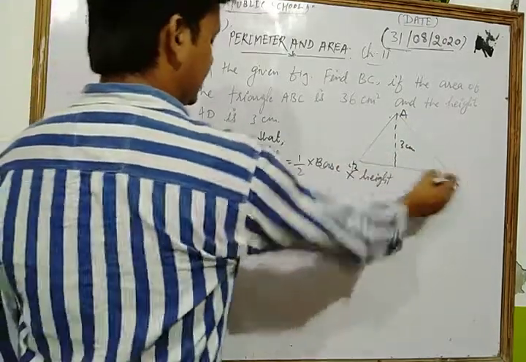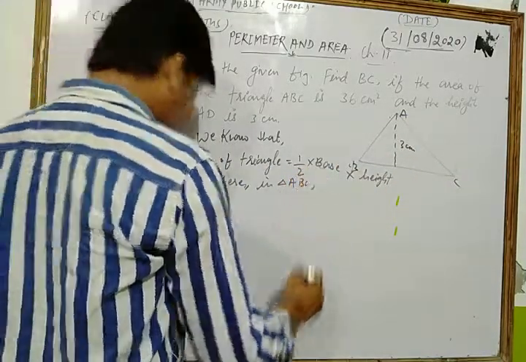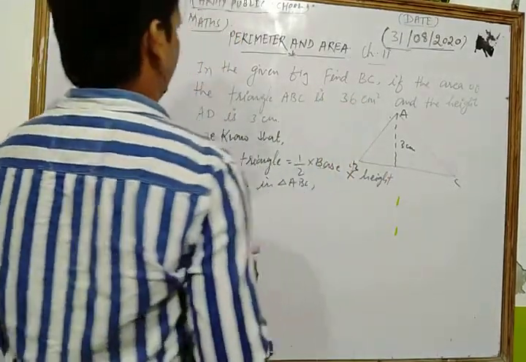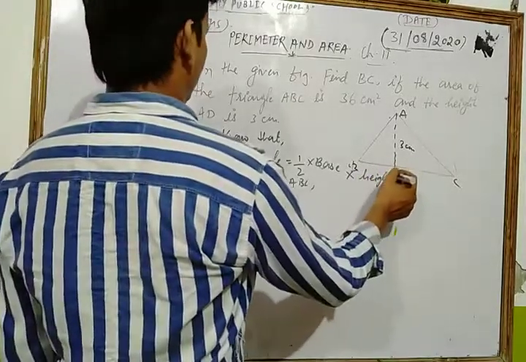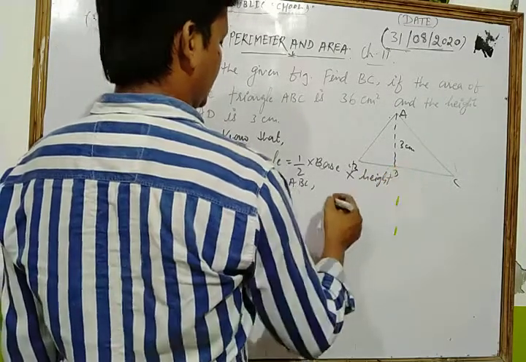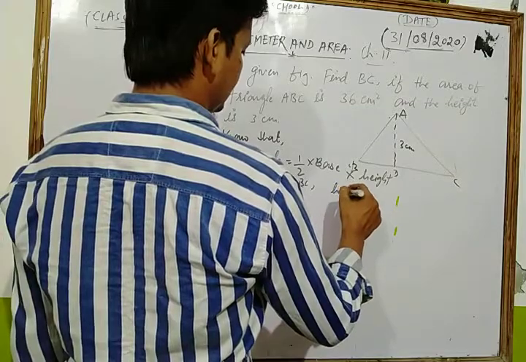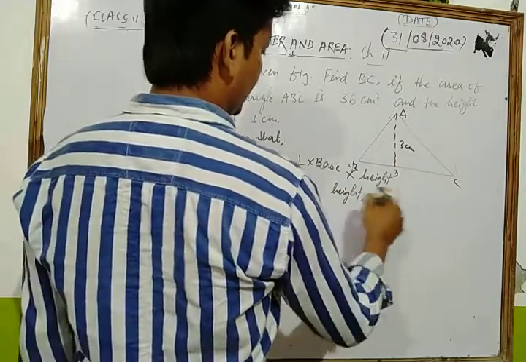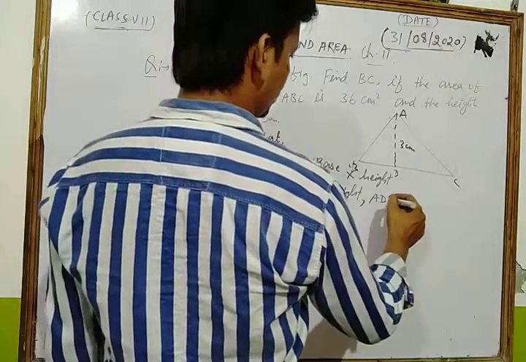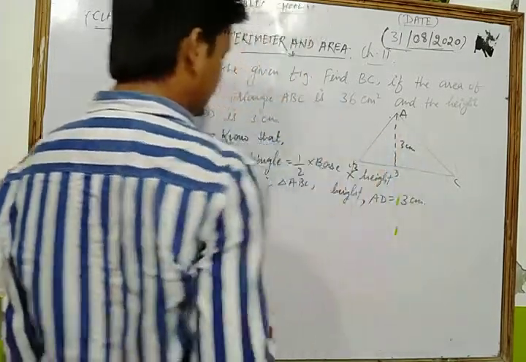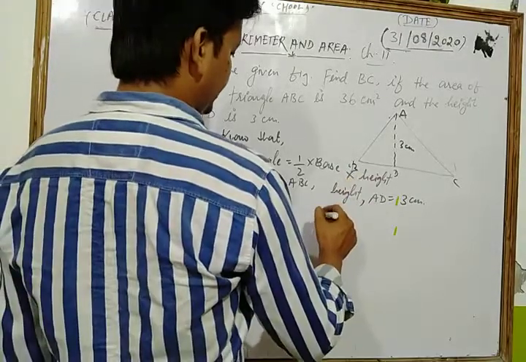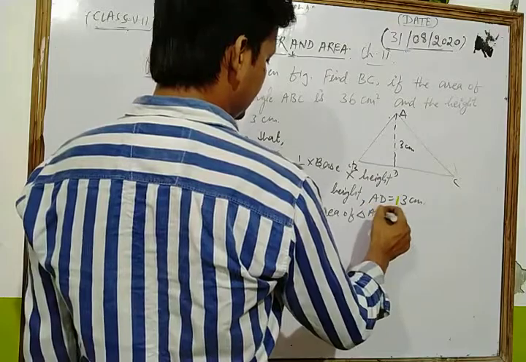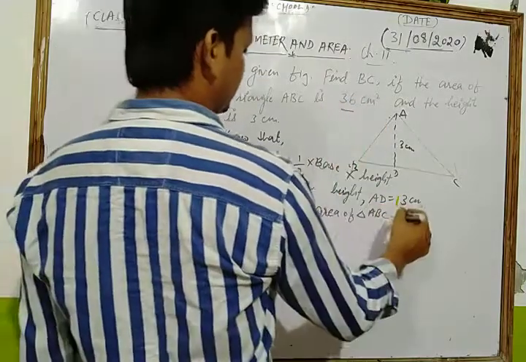Here in triangle ABC, dear students, height AD is equal to 3 centimeter, and area of triangle ABC is given as 36 centimeter square.